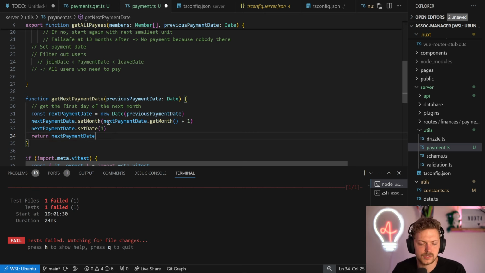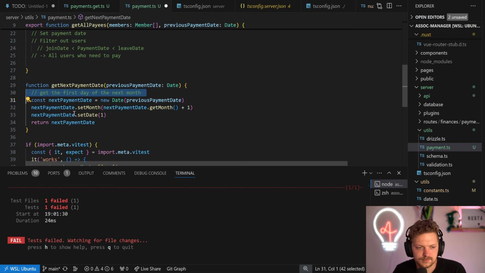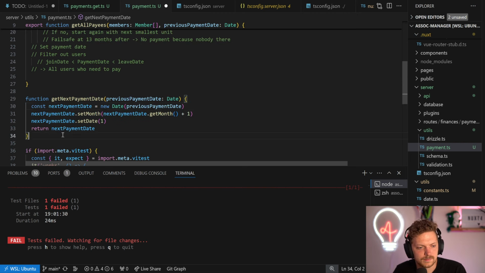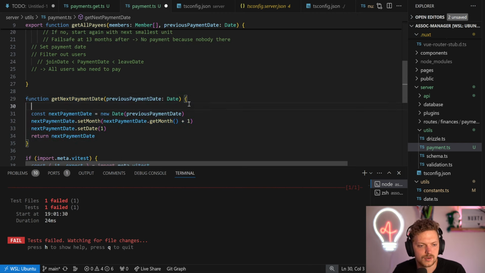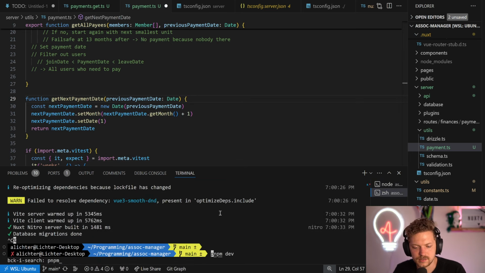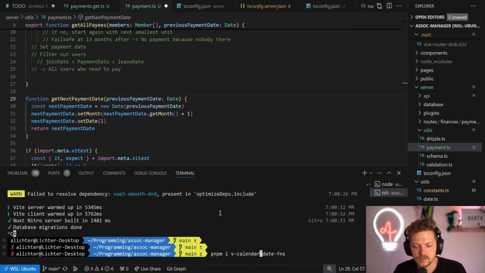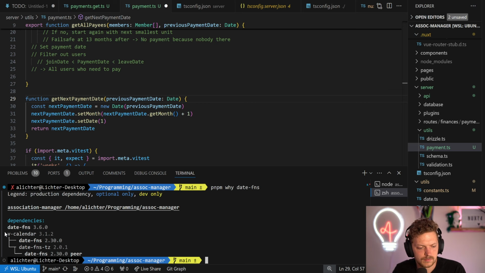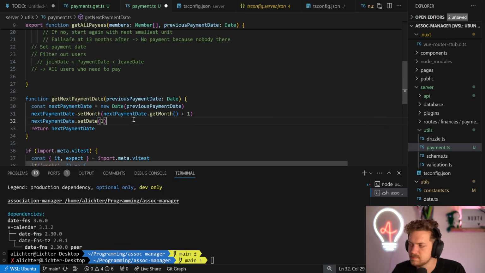I probably still would use something like date functions and just say next, like add month and then first of day or something, because that can go horribly wrong and debugging that is meh. So I probably will opt in to add library. So let's say we add date functions, which is probably, is it in already? They added it already? Oh yes, wonderful. We already have it. Perfect.